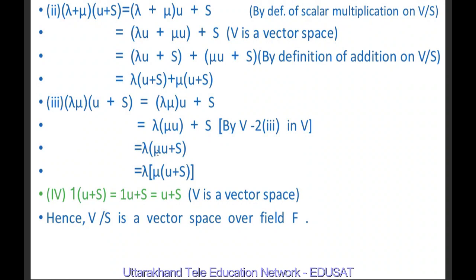This is equal to lambda into mu (u plus s), and this is equal to lambda into (mu plus u plus s) by definition of scalar multiplication on V by S. Now last is 1 into (u plus s) is equal to 1 into (u plus s), and this is equal to u plus s because V is a vector space. Hence V by S is a vector space over a field F.